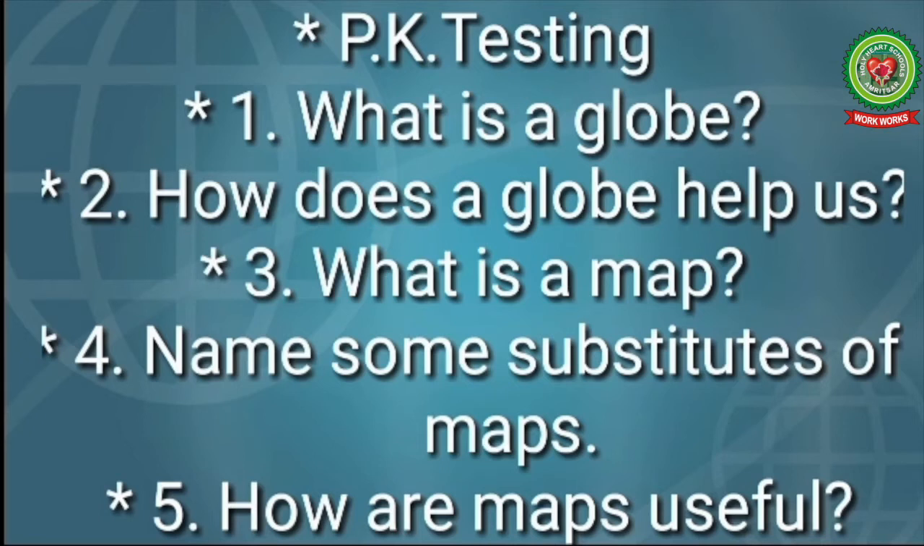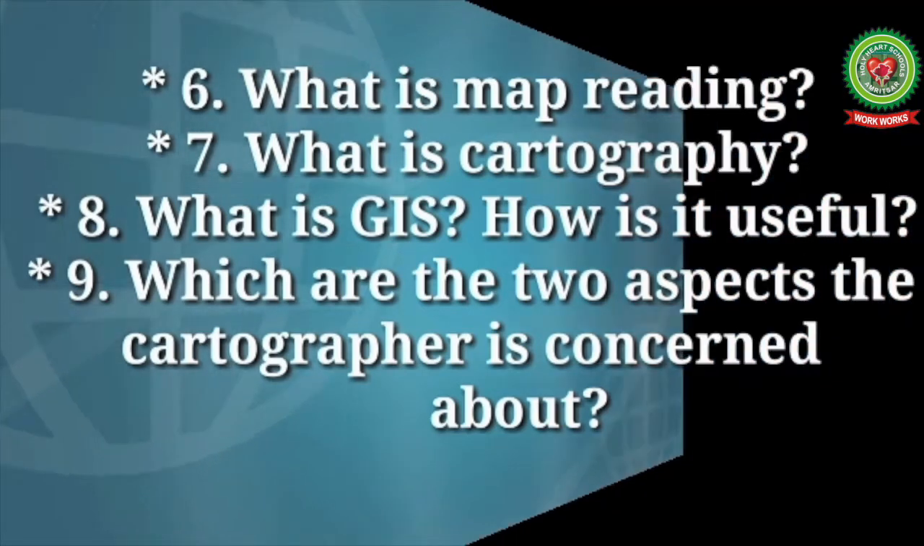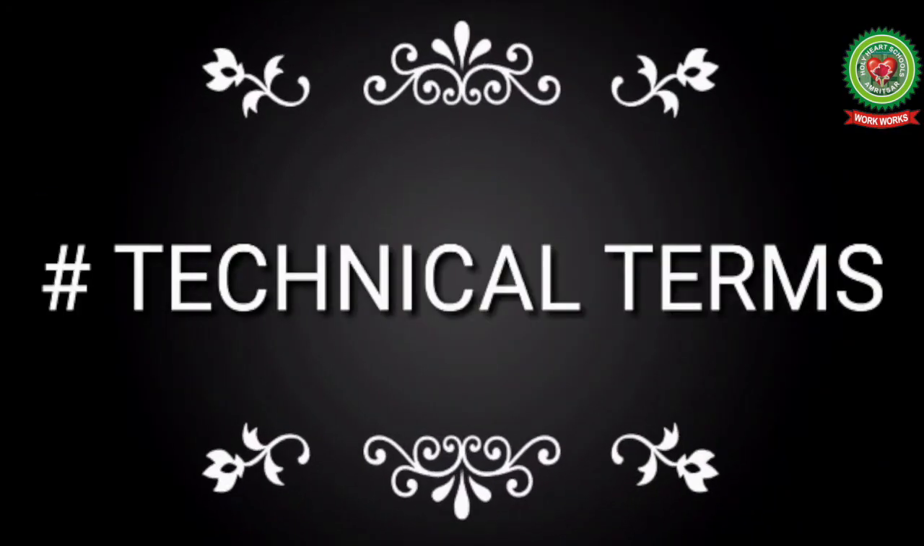What is a globe? How does a globe help us? What is a map? Name some substitutes of maps. How are maps useful? What is map reading? What is cartography? What is GIS? How is it useful? Which are the two aspects the cartographer is concerned about? Now let us go through few technical terms covered in the chapter.